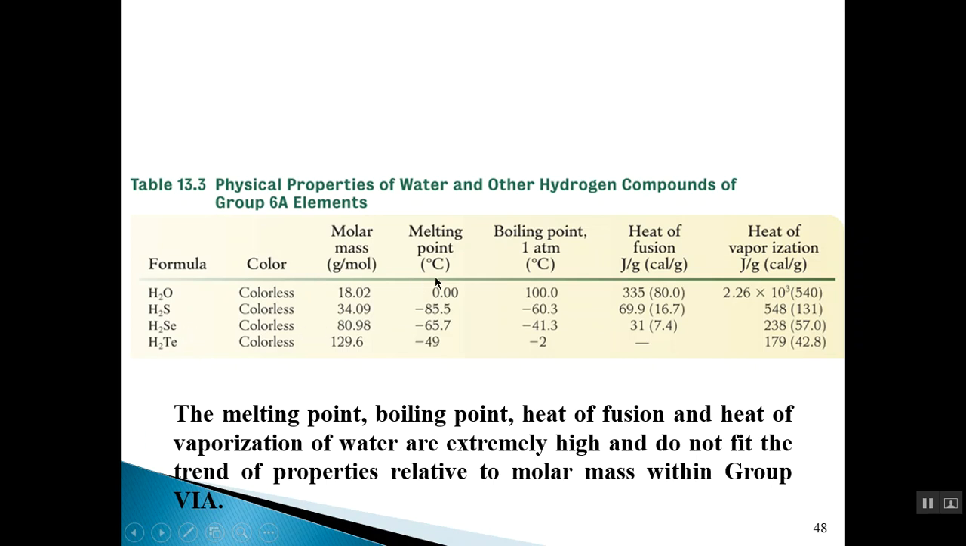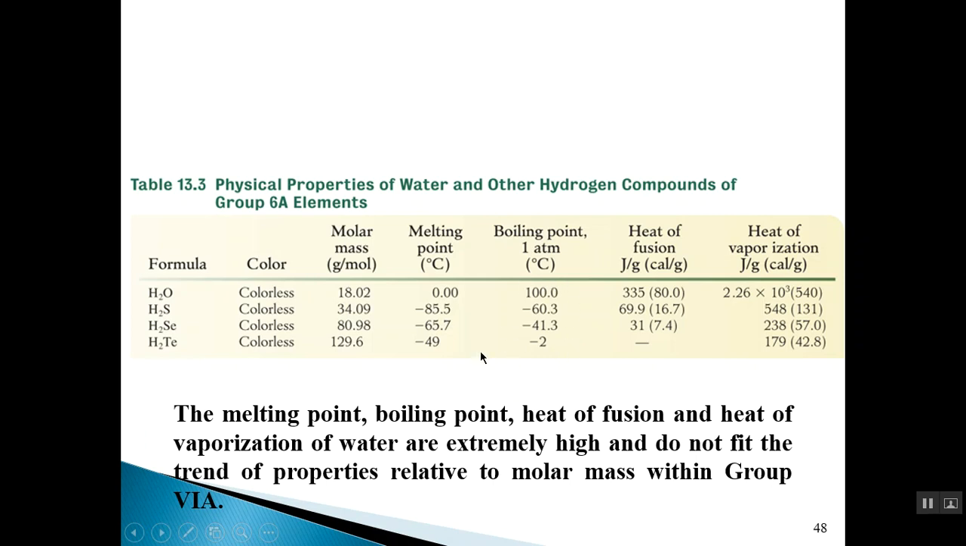For one, the melting point, you'll notice, varies. It goes from 0 to minus 85 to minus 65 to minus 49. So therefore, there's a decrease from water to hydrogen sulfide, and then there is an increase when you go from that to H2Se and then to H2Te. But what I really want to point out here is the boiling point variation.